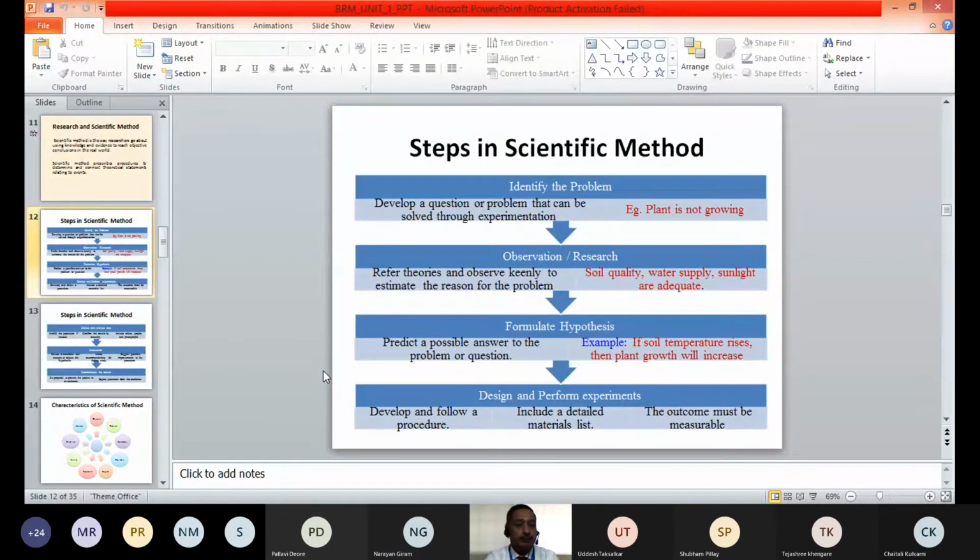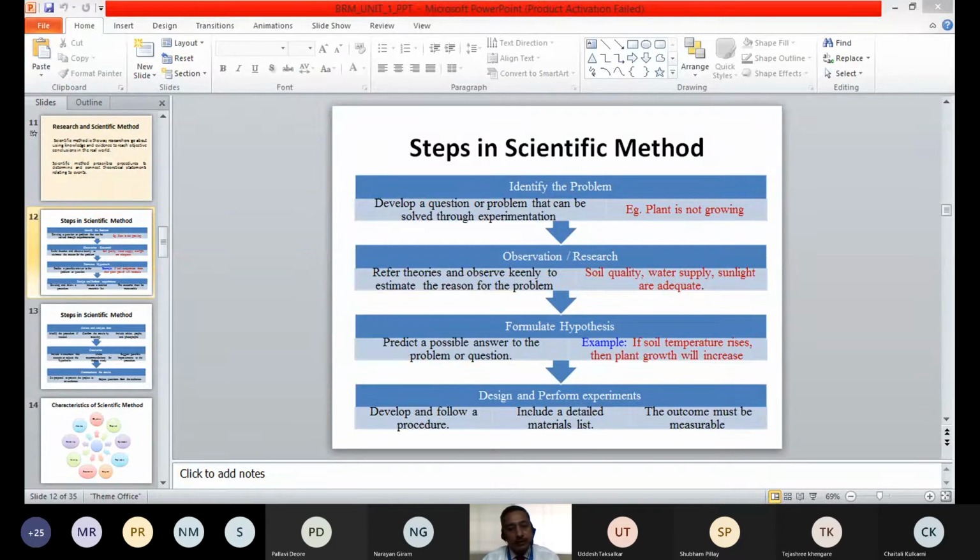The scientific method which we discussed just now, I'm explaining it to you once again. In any scientific method, the first step is the identification of the problem. You will have to understand the problem correctly. Second, you have to observe why that problem exists.